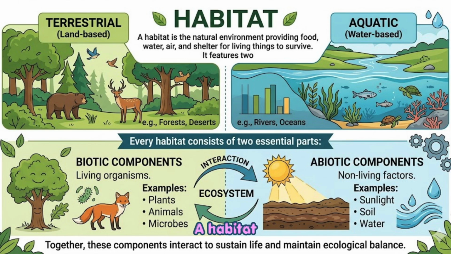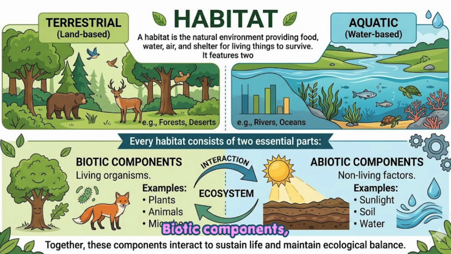Habitat. A habitat is the natural environment, providing food, water, air, and shelter for living things to survive. Habitats are categorized into terrestrial, land-based like forests and deserts, and aquatic, water-based like rivers and oceans. Every habitat consists of two essential parts.